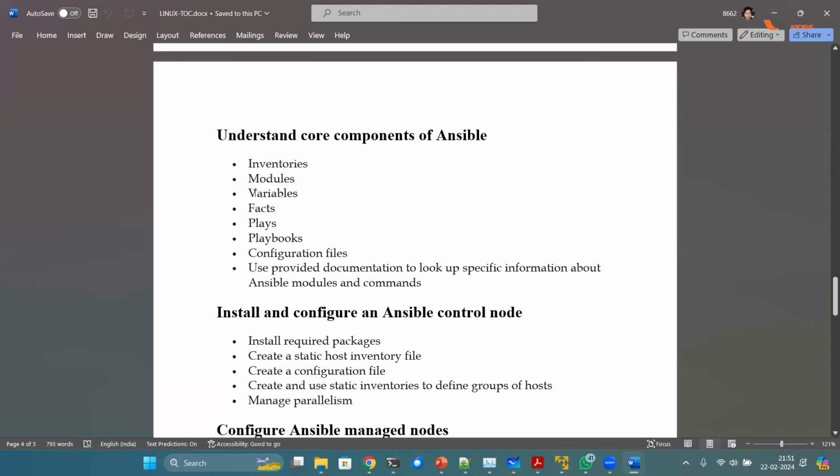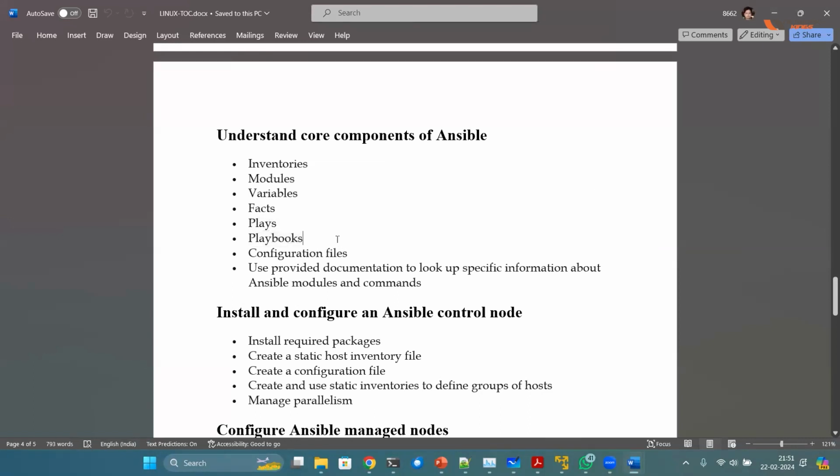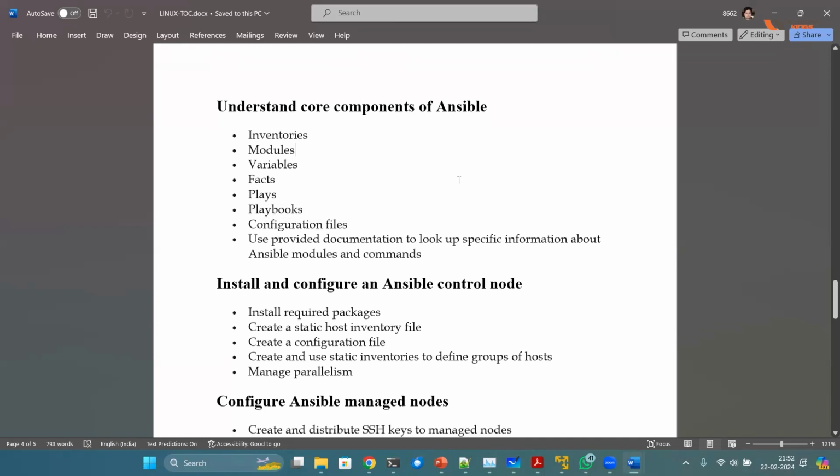Variables: yes, you can store some data in variables and use it if required. Facts are like properties of the system; properties of a server are stored as facts. Play and playbooks are complex instructions which you can mention in a file. Configuration files, obviously, Ansible needs certain configuration, which I'll explain in brief.